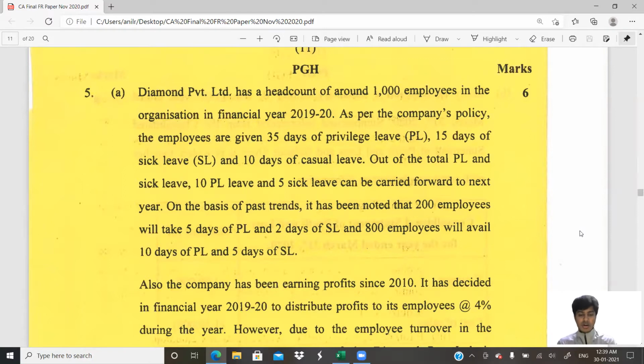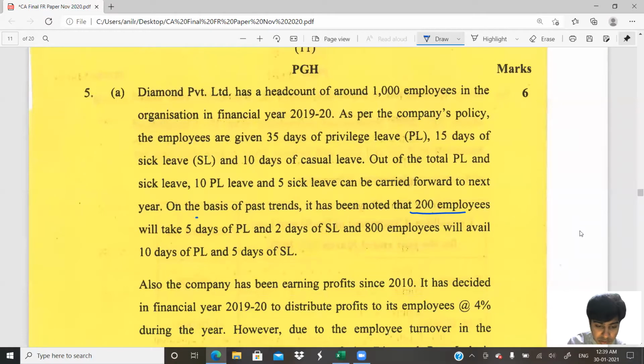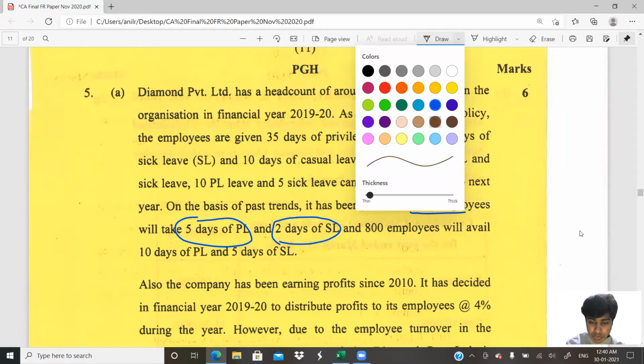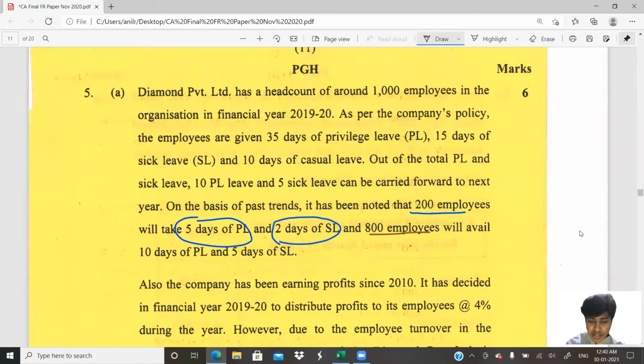So let's get going. On the basis of the past trends, it has been noted that 200 employees will take 5 days. So this is important. 200 employees will take 5 days of privilege leave and 2 days of sick leave. Okay, and 800 employees will avail, this is a new one, 800 employees will take 10 days of privilege leave, 5 days of sick leave.